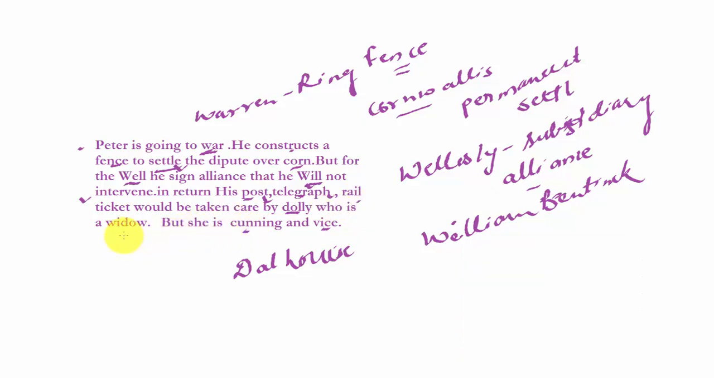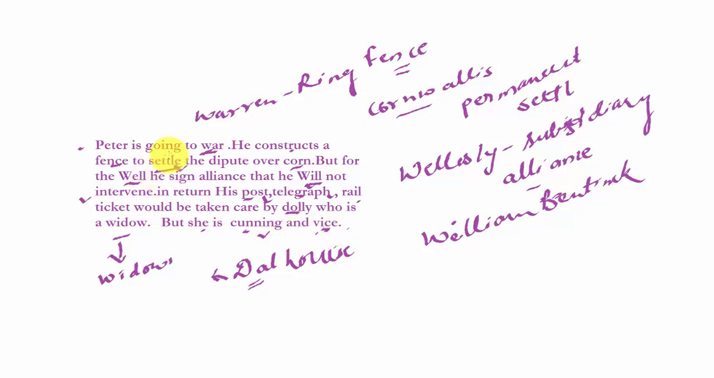And a widow. From widow, you can remember Widow Remarriage Act. During Dalhousie's time, the Widow Remarriage Act was passed. These all things are related to Dalhousie, and that is why Dalhousie is also known as the maker of modern India. But she is cunning and wise. From cunning, you can remember Lord Canning, and from wise, you can remember that Lord Canning was the first Viceroy of India.